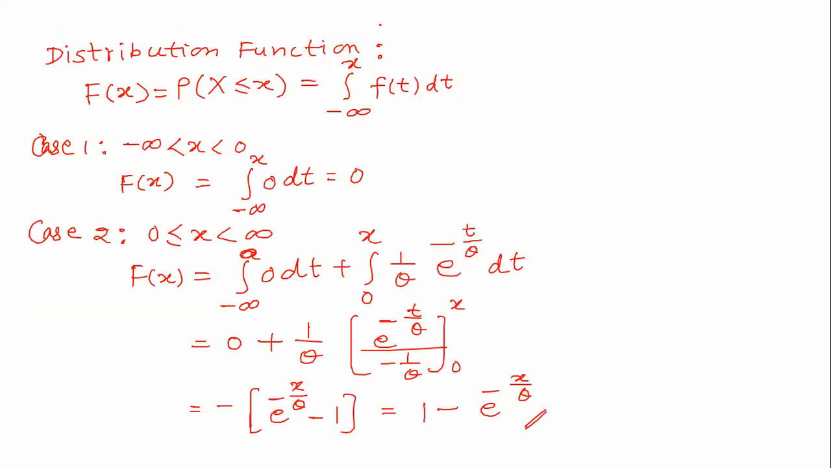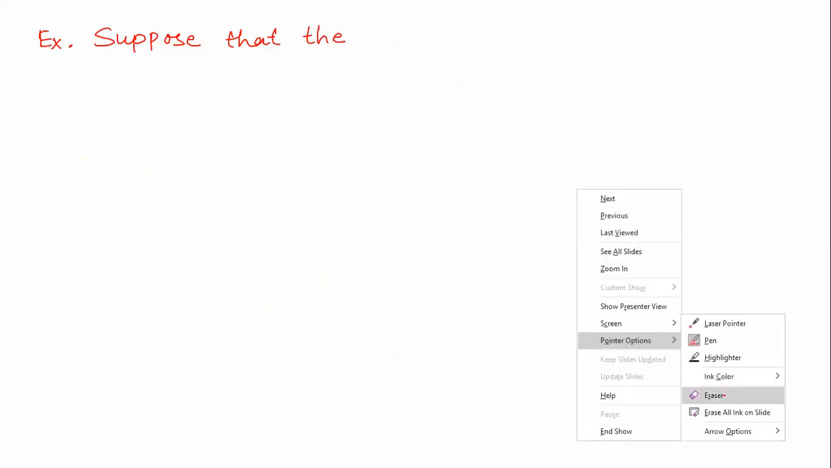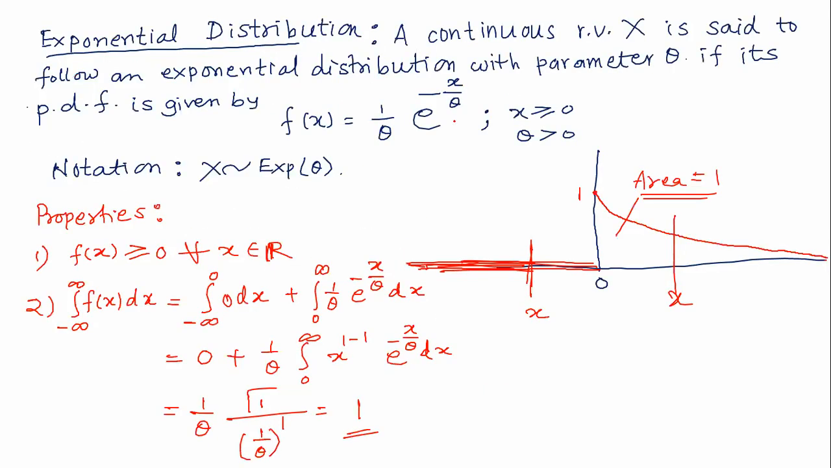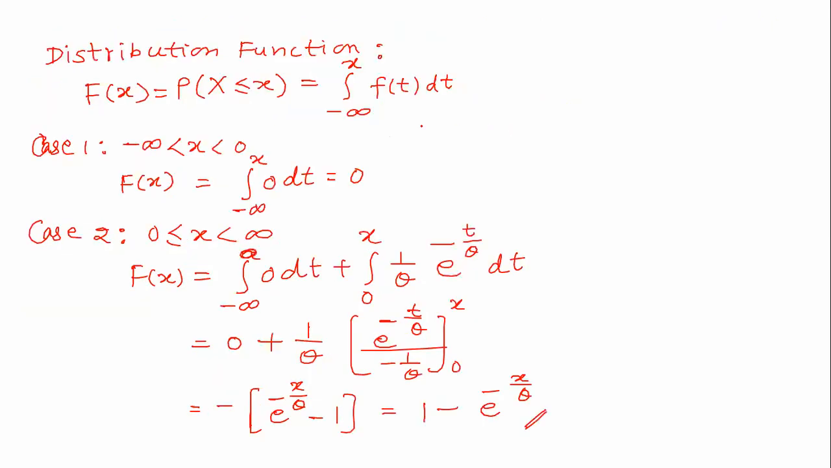I have to obtain the mean and variance of this exponential distribution also. So I will be obtaining the mean, that is the expected value of x, which is the integration from minus infinity to plus infinity of x into f of x into dx. As you know, f of x equals 1 upon theta e to the power minus x upon theta for x greater than or equal to 0.